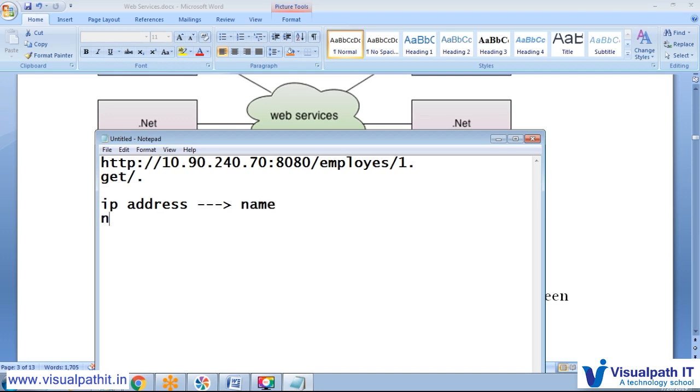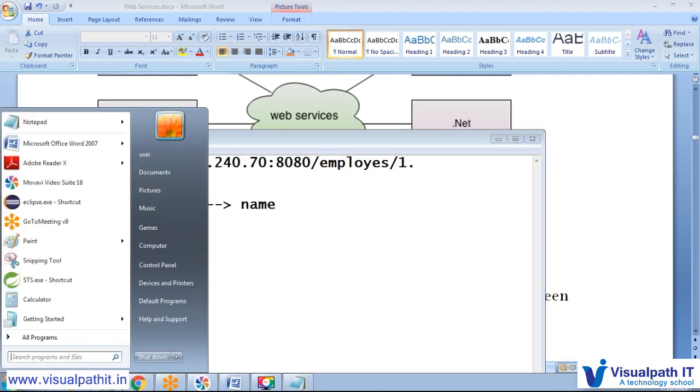That is the domain name server, DNS. In the network, a domain name server maps a particular IP to a particular name.